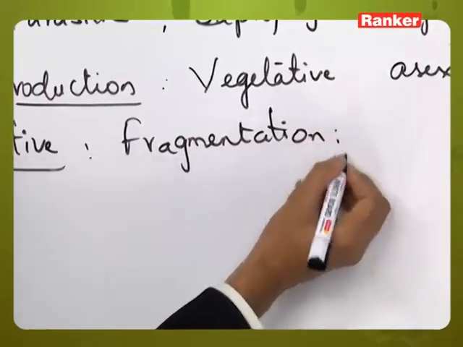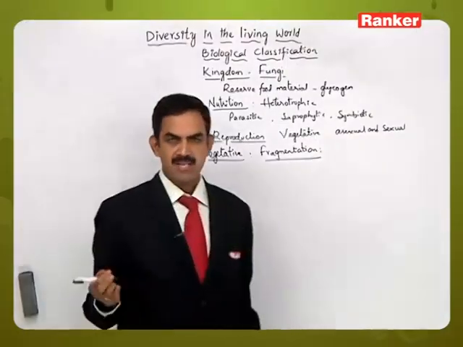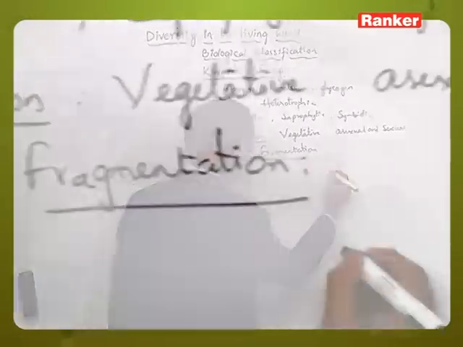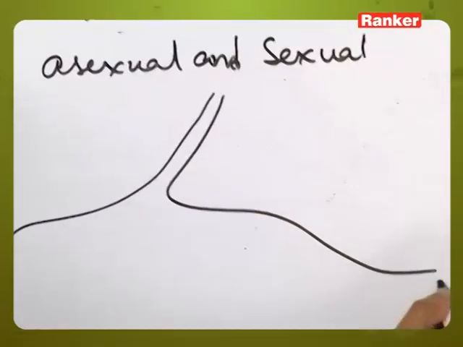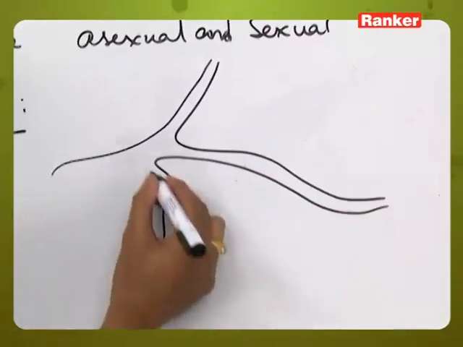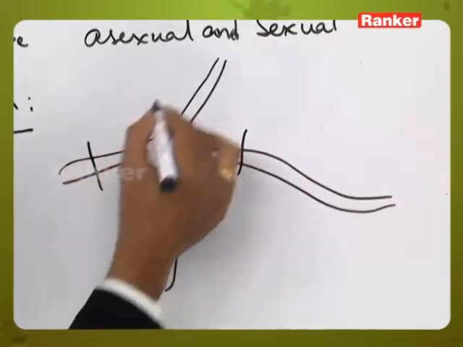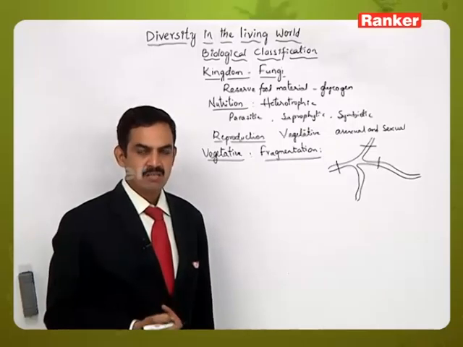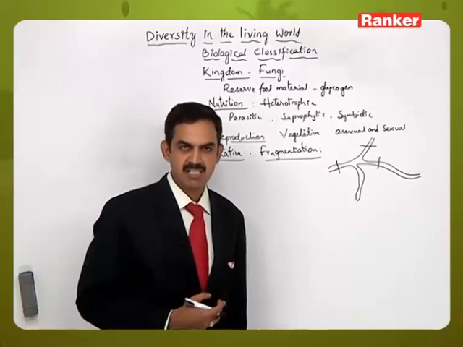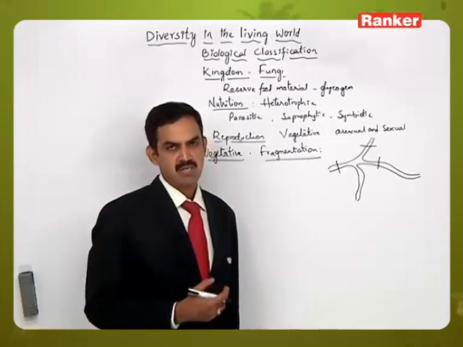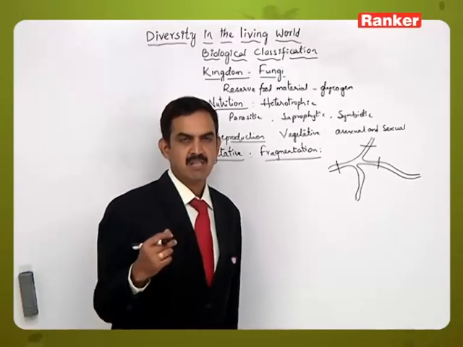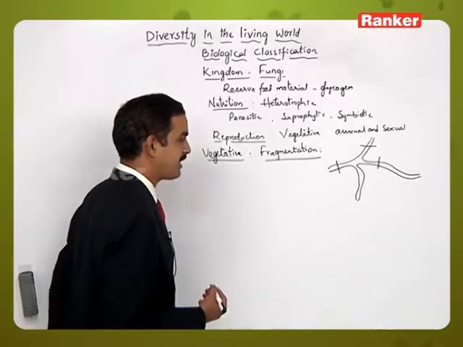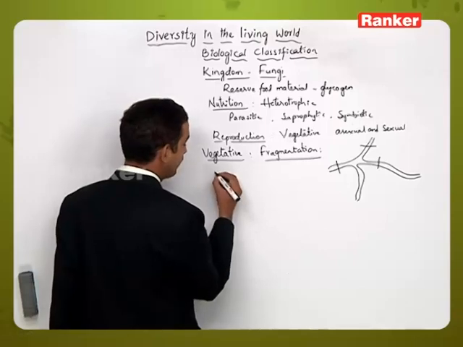Fragmentation is a process where the filamentous structure, if it is there, will be broken into smaller pieces. Like for example, if this is a filamentous structure that is present in one of the members of fungus, that may be broken into small pieces. Whenever they are broken, each piece or fragment that has been separated will develop into a new individual, similar to the parent. So likewise here the single parent will be participating in the fragmentation process. The next one is the budding process.